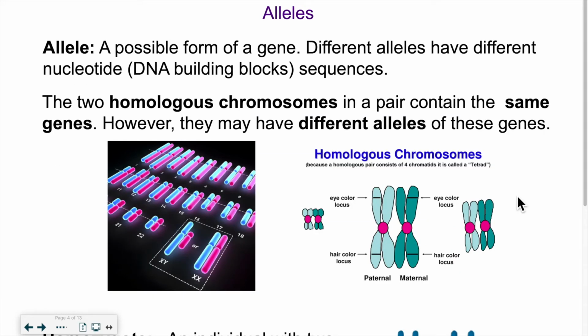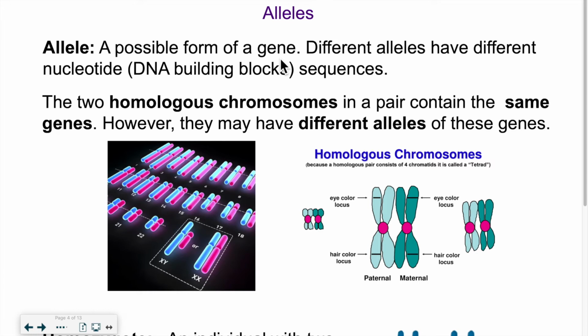Now, why is it that we have dominant and recessive genes? Well, we have to talk about alleles. So alleles are possible forms of a gene. If you think of eye color, there's various colors for eyes. There's blue, there's gray, there's green, there's brown, there's everything else in between. So there's different alleles, different versions of that gene that can code for a different color.